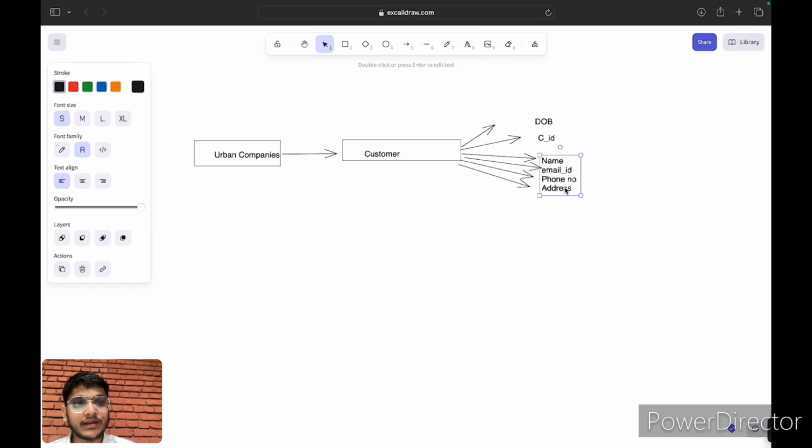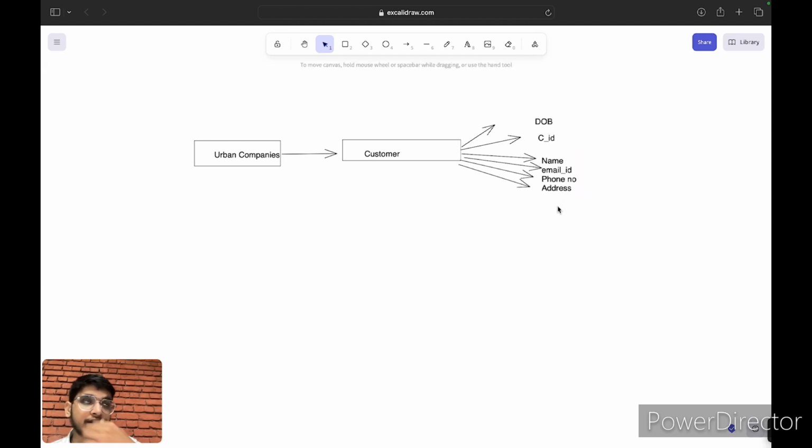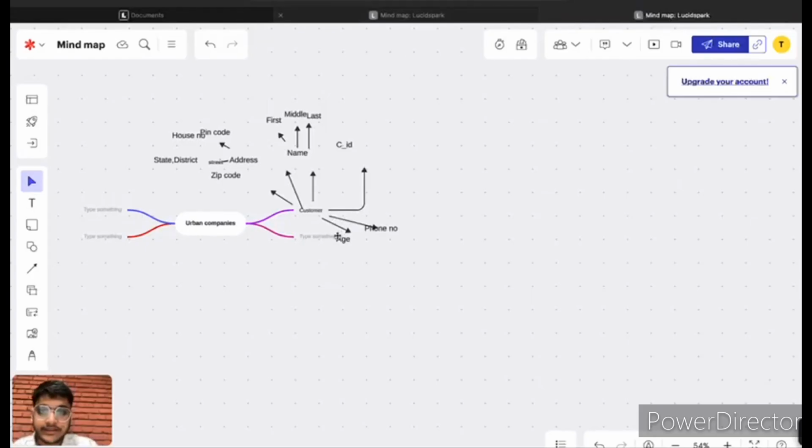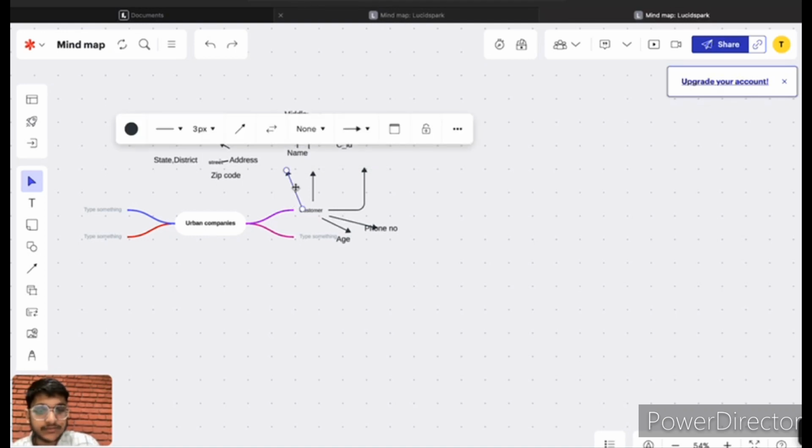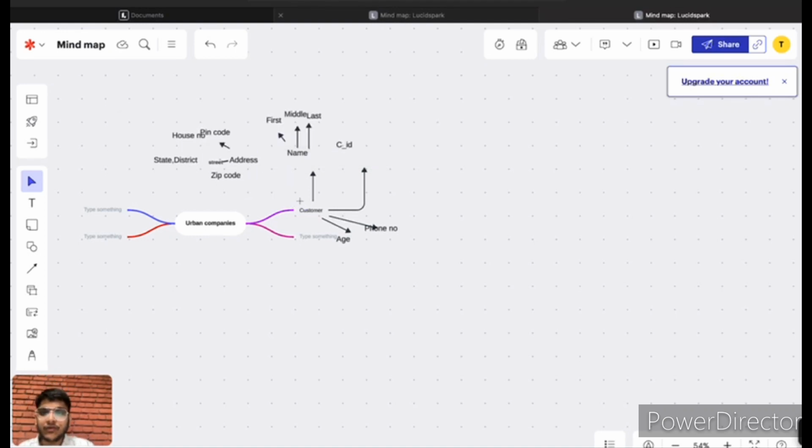So here the customer has street; different customers are from different districts and different states. Age is derived from date of birth, so age is a derived attribute of the customer entity.